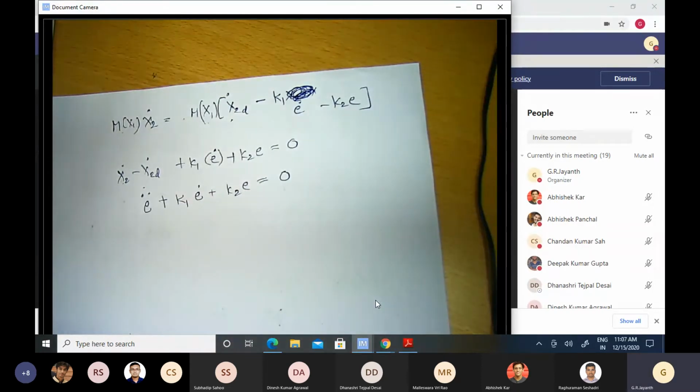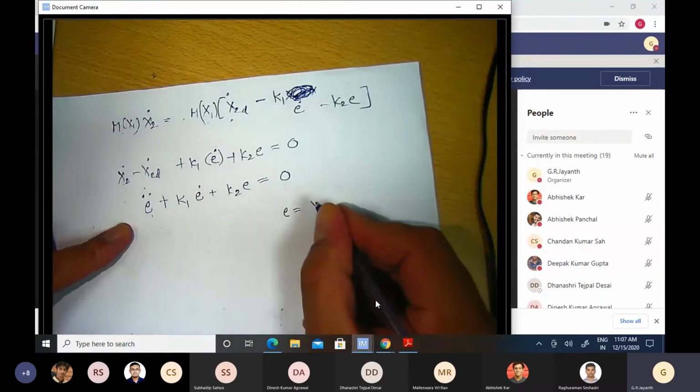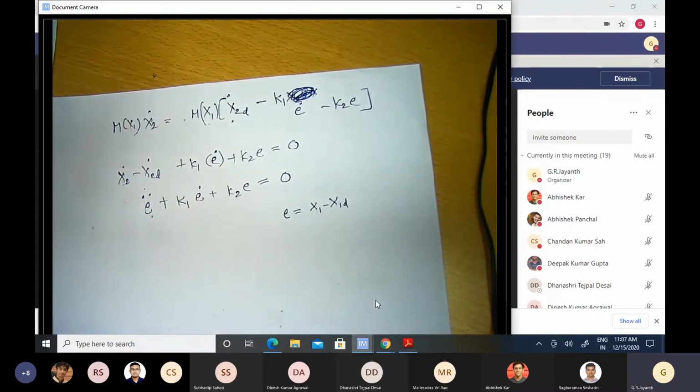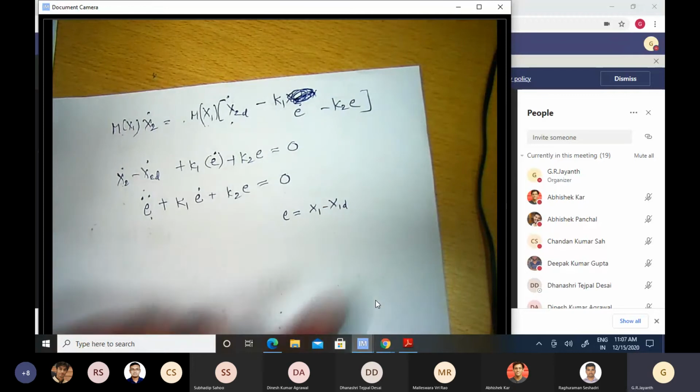So this is going to be the error dynamics for my n-link manipulator. What is this error? Error is basically x1 minus x1d, the difference between where I want my joint variables to be and where they actually are.